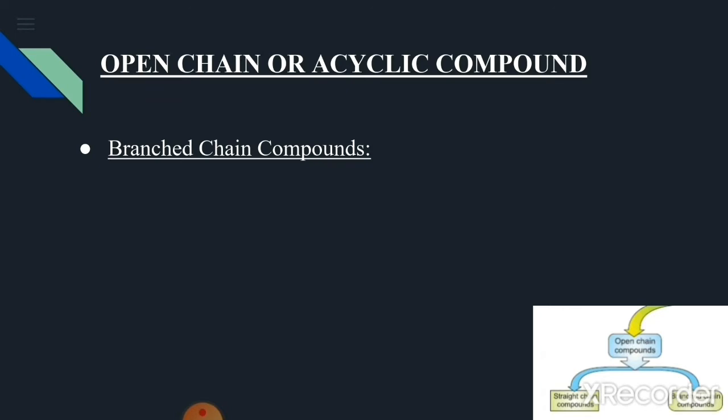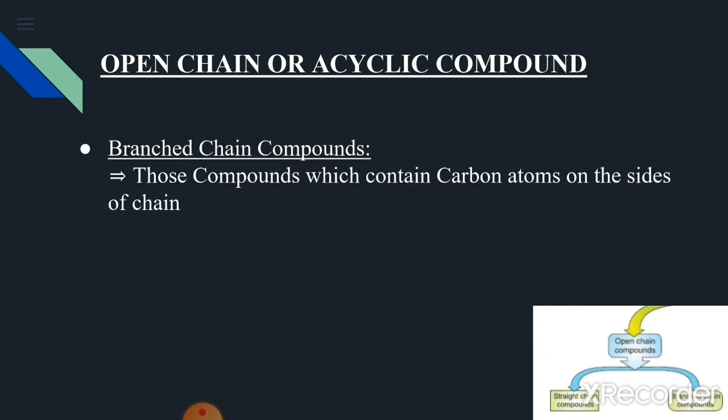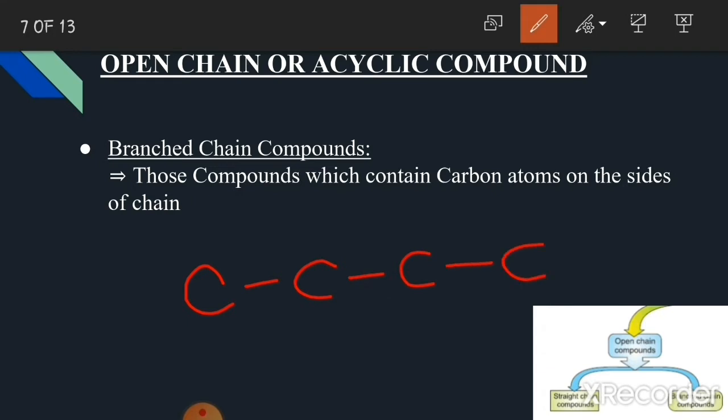However, those compounds which contain carbon on the sides of the chain are called branch chain compounds. For example, we first drew the structure of pentane. Now we are drawing the structure of isopentane. For isopentane, the structure is like this.